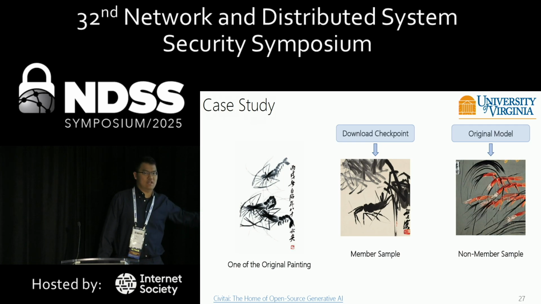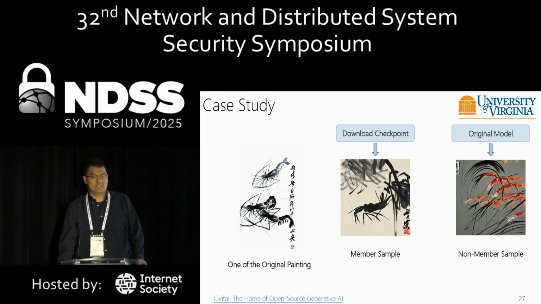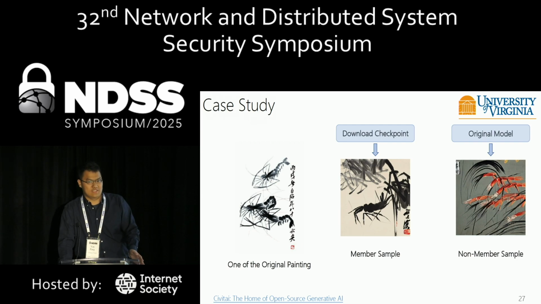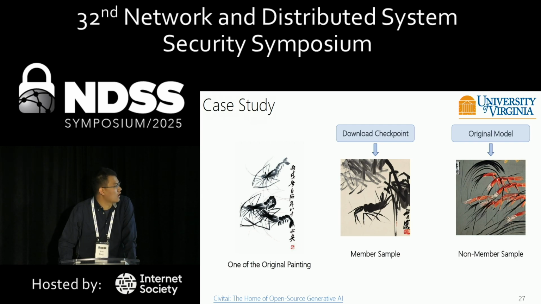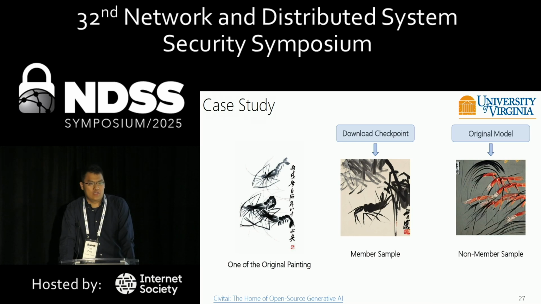The left-hand side painting is the original painting from Qi Baishi, and in our attack, we can consider it as a query sample. The middle one is the generated image, which we call the replicate image in our work, and it's generated from the downloaded checkpoint. We'll use it to compute the member similarity score.